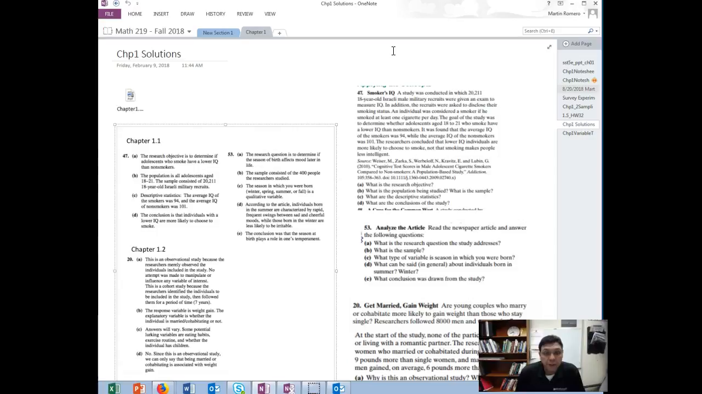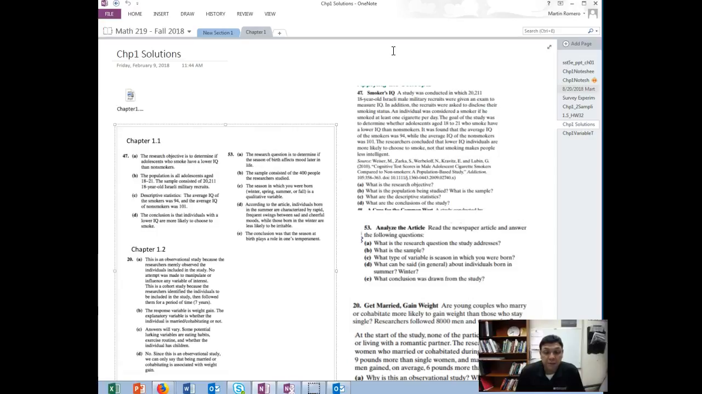We usually start by asking a question that can be answered by collecting data. So in this case, the study was conducted on 20,000 18-year-old males. The goal of the study was to determine whether adolescents aged 18 to 21 who smoke have lower IQs than non-smokers. Seems like a legitimate question. How would we do that?